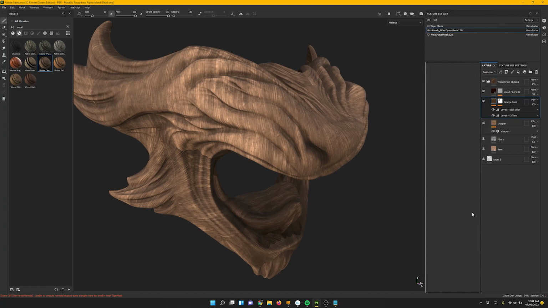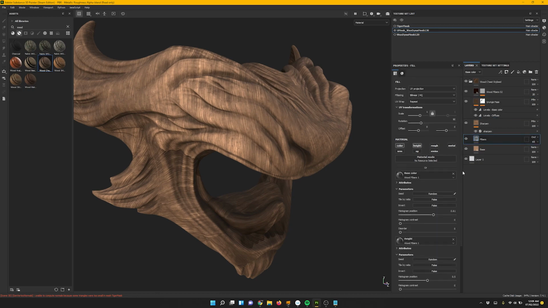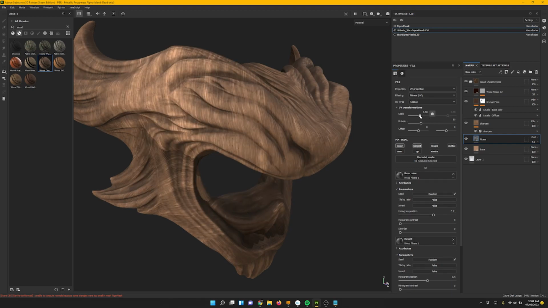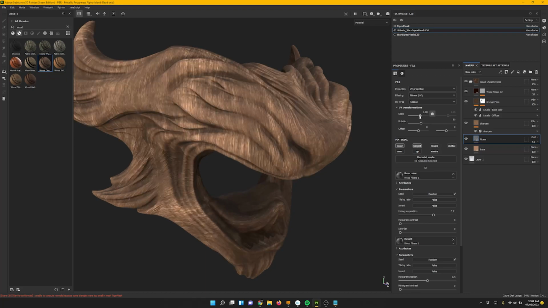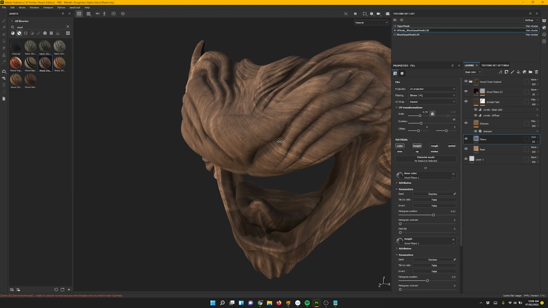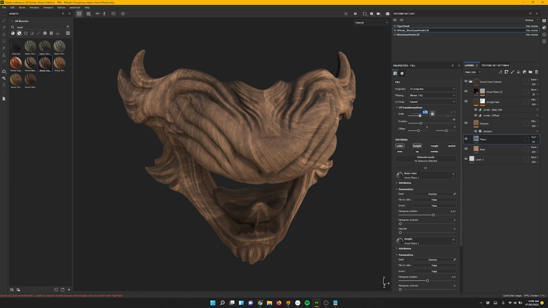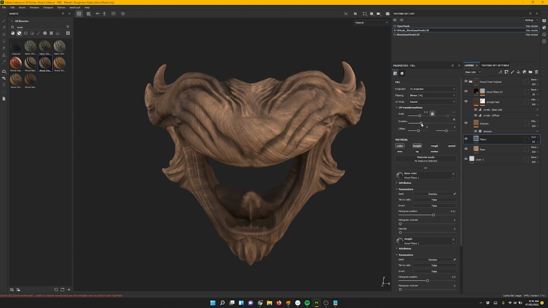Okay, so there we go. Right. So fibers, so go into that layer. We can change the scale up here on UVs transformations. So we can make that 0.75. It just makes it a little bit bigger, more visible. Let's make it 0.5. And we can rotate it as well.